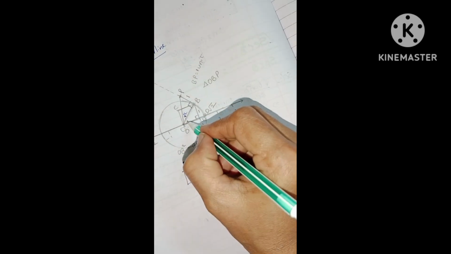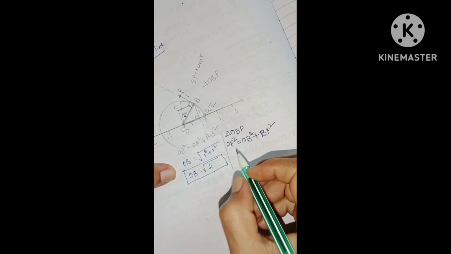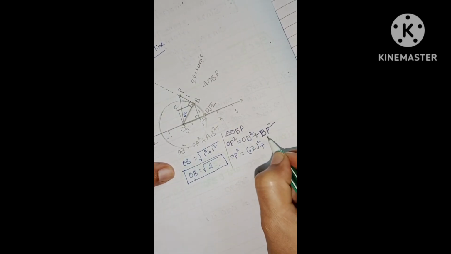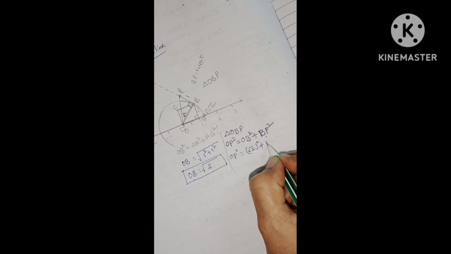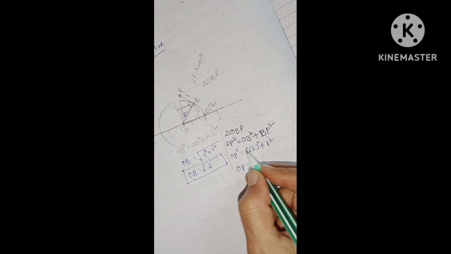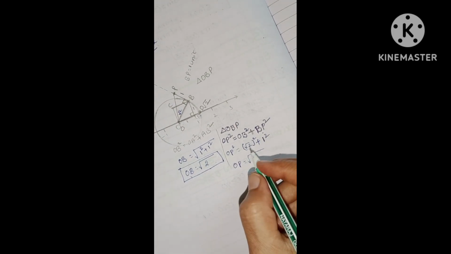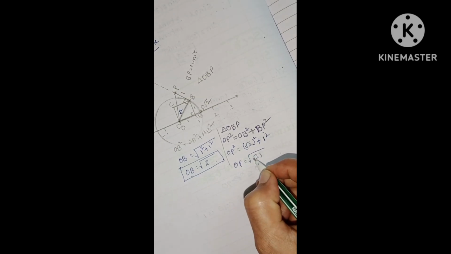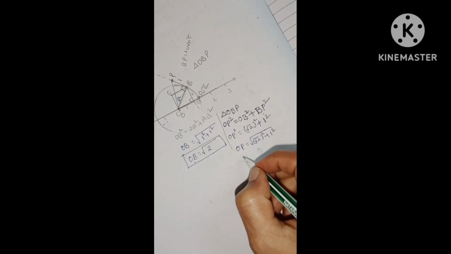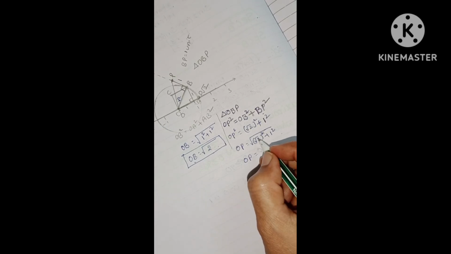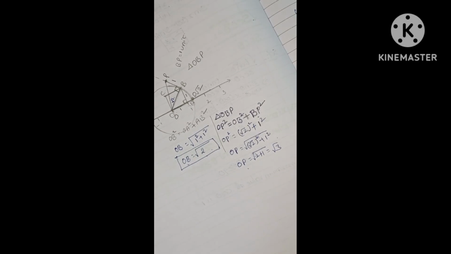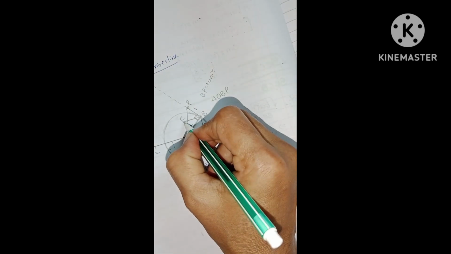What is the measure of OB? We already know OB is root 2. Then OP square equals root 2 whole square plus 1 square. We need OP, so transpose the square to the RHS, it becomes a square root. OP equals square root of root 2 whole square plus 1 square. The square root cancels, and the square root of 2 plus 1 is root 3. So OP is root 3.